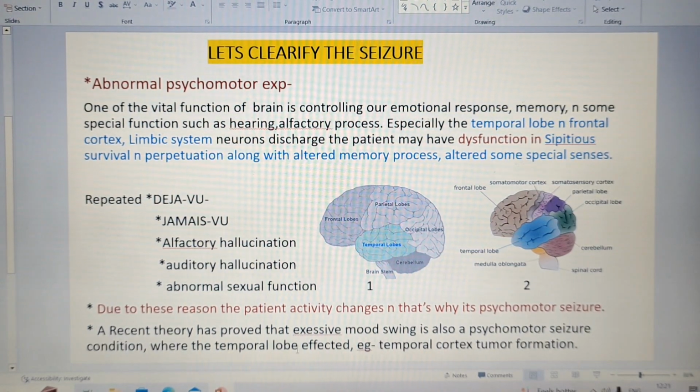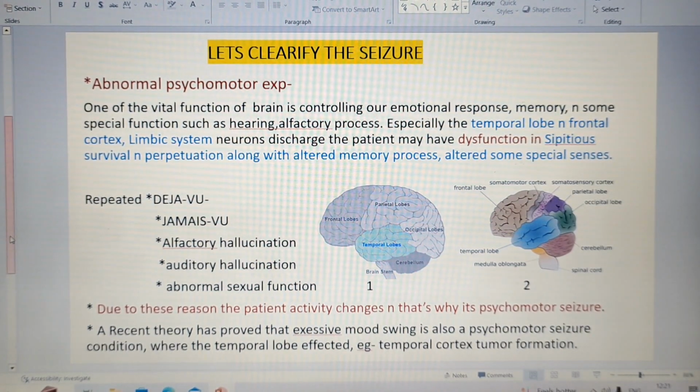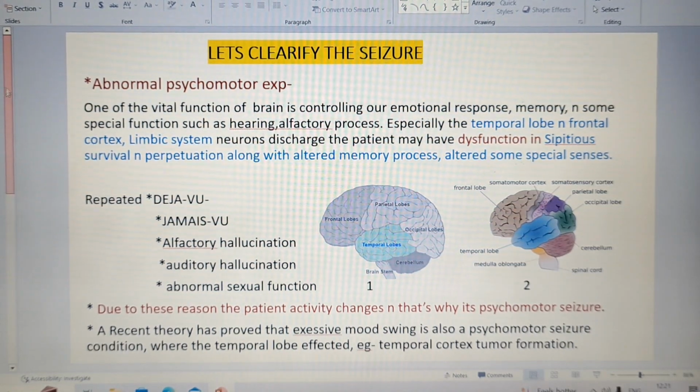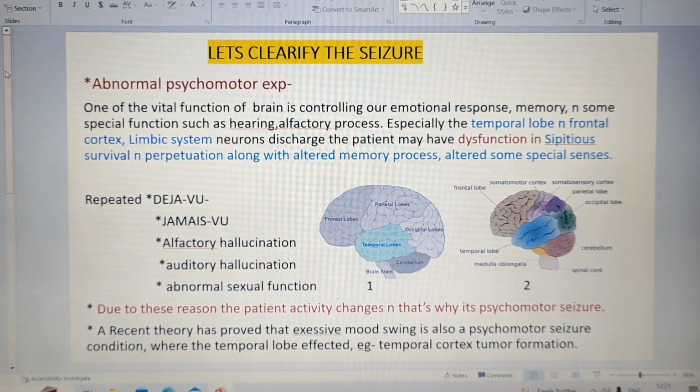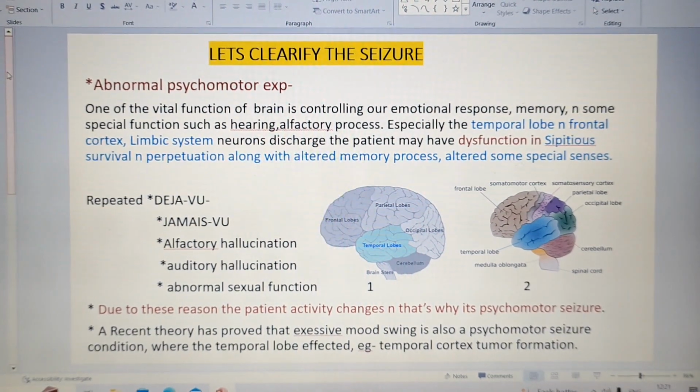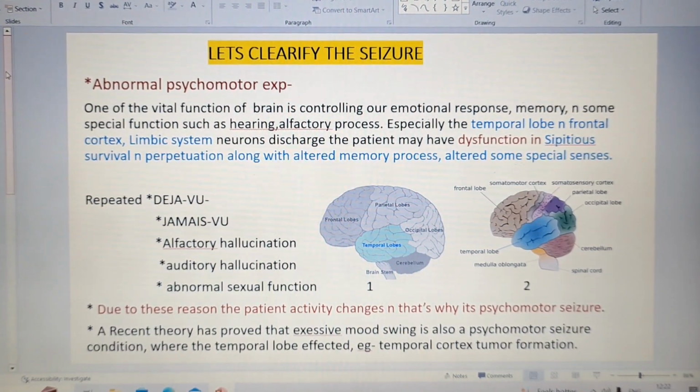Okay, so these are the seizure types that we have studied. Next class I'll be continuing with epilepsy and the rest of the seizure topics.